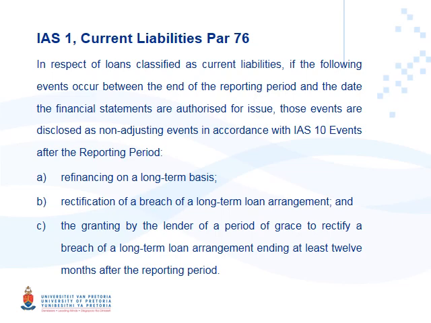So if these events happen after year end, we've said those conditions didn't exist at year end, therefore we've classified them as current liabilities. We've already looked at these events in the previous slides, but this paragraph just tells us what we need to disclose. Seeing that this event happened after year end, we said it is a non-adjusting event in terms of IAS 10 because those conditions didn't exist at year end.